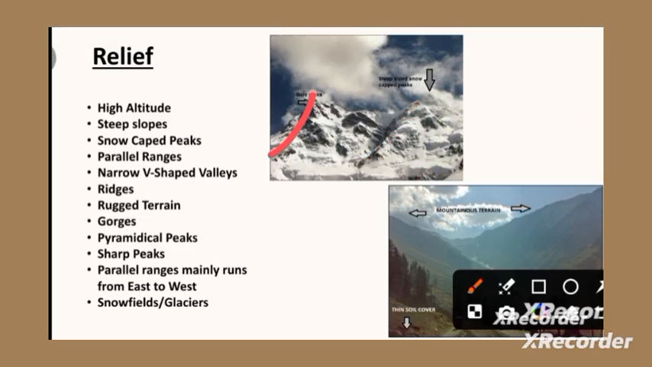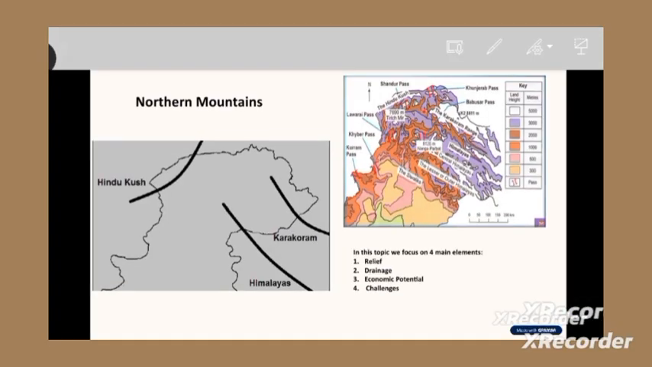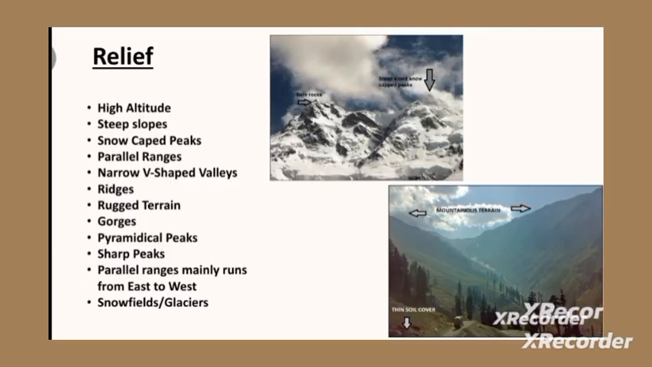So when we discuss the steep slope, here we can say that yes, the mountains are having steep slopes. Then snow-capped peaks, snow-covered peaks or snow-capped peaks, both are correct. Parallel ranges, as we can observe in the image also. So beta, all these are the types of land, the relief features of your Northern Mountain. All these features are present over there. Narrow V-shaped valleys, right? Here you can observe that we are also having the narrow V-shaped valleys. Okay, moving again over here.